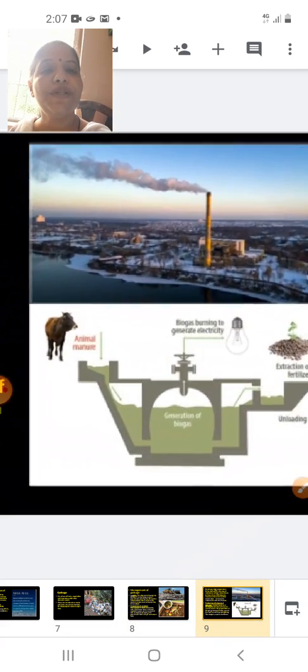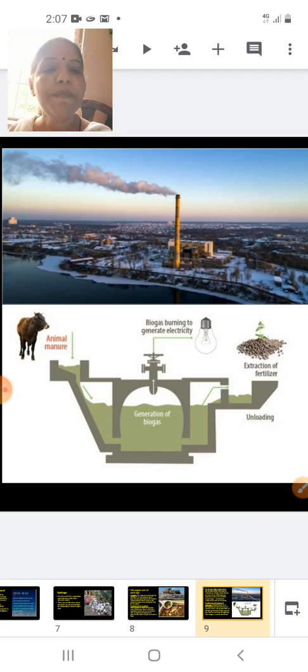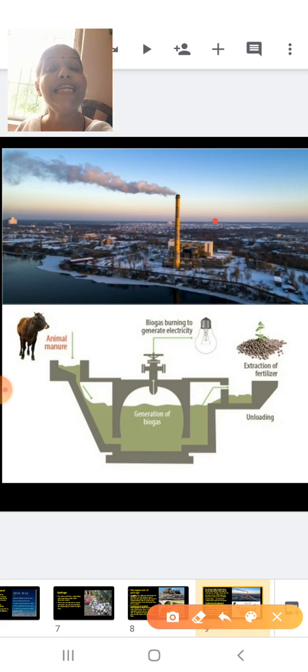Now let's study about this. Students, the picture you are seeing here is that of an incinerator. What is an incinerator? An incinerator is a place where we burn the solid waste. Whatever solid garbage is there is collected and burnt at around 1000 degrees, above 1000 degrees Celsius.